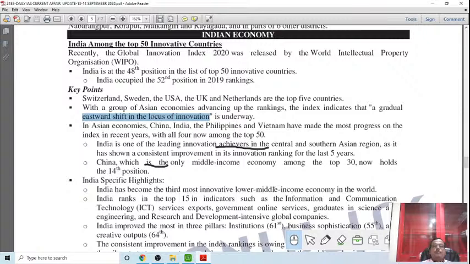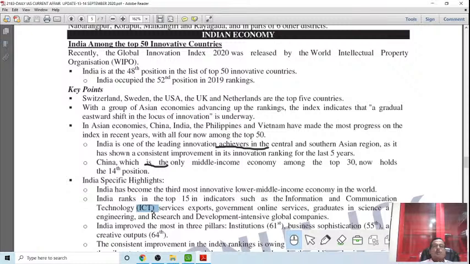So India specific highlights: India has become the third most innovative lower middle income economy in the world. This you remember. India has become the third most innovative lower middle income economy in the world. This is a very big news. India ranked in the top 15 in indicators such as information communication technology, where we have the mastery. In ICT, India has a mastery.